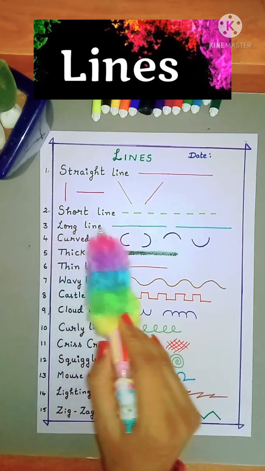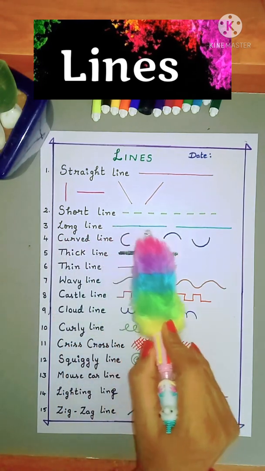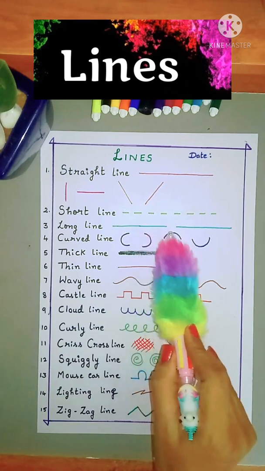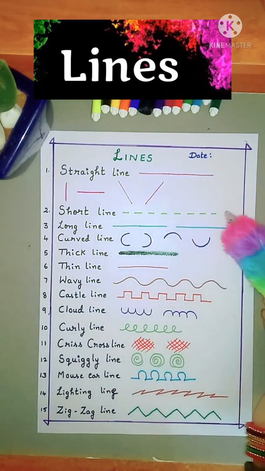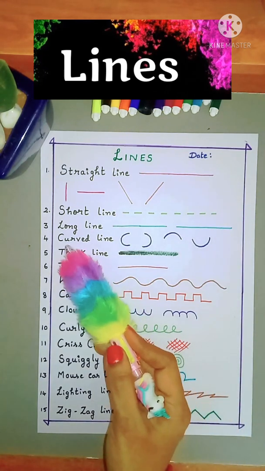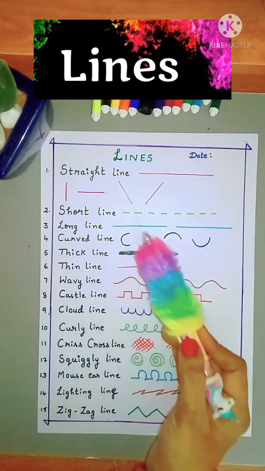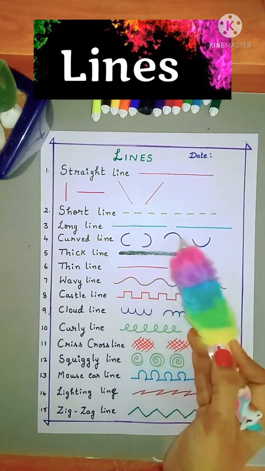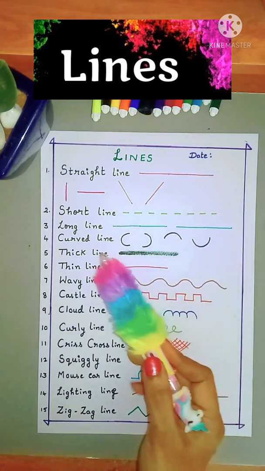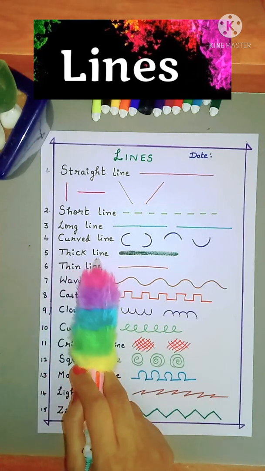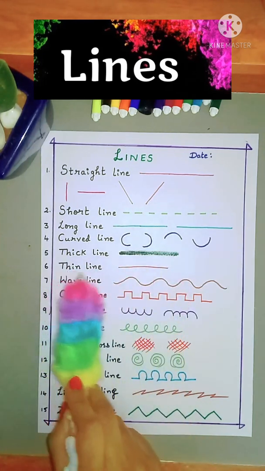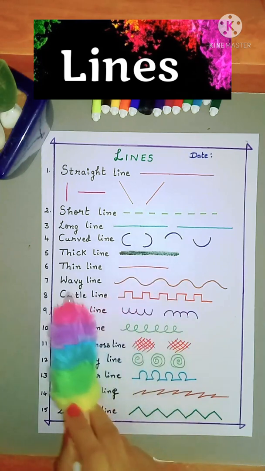Long lines, this is again a sleeping line or horizontal line, but a little bigger compared to the short line. Next, curved line. We use C shapes and inverted C shapes to represent a curved line. Next, thick line. This is a thin line.